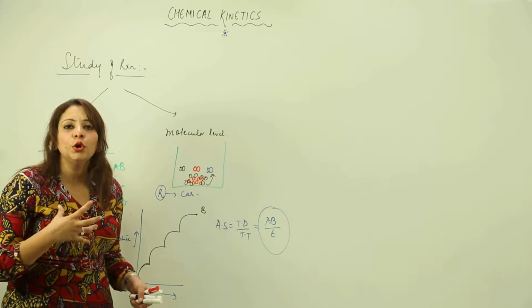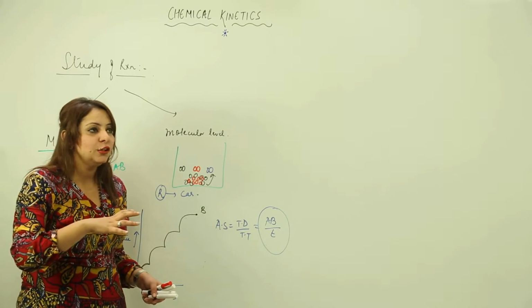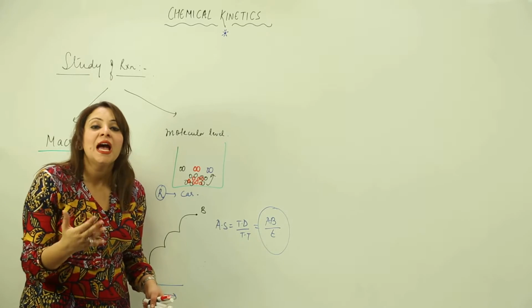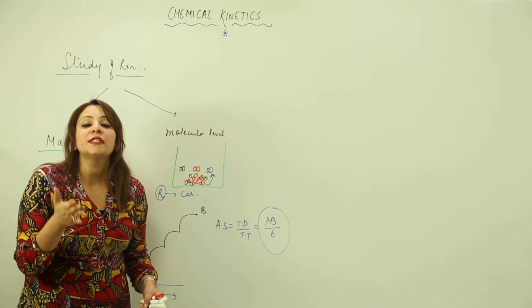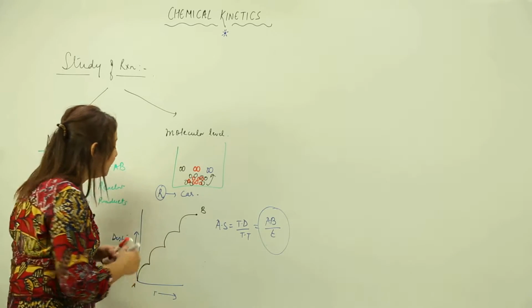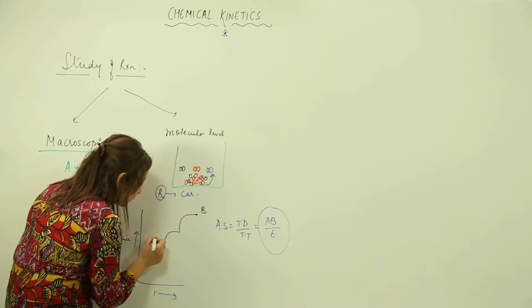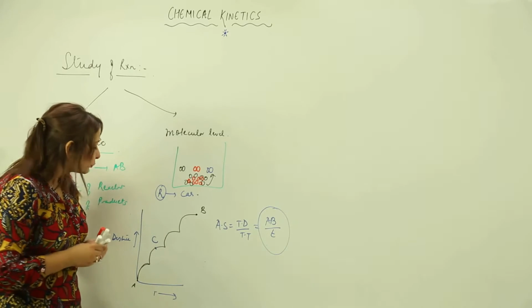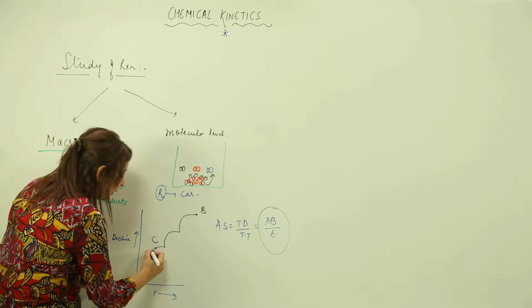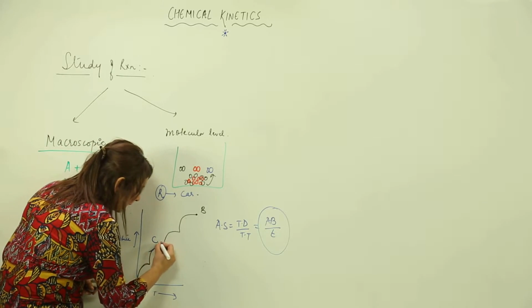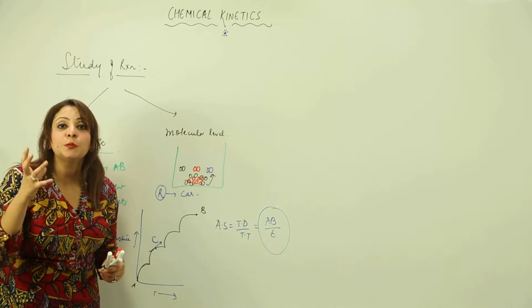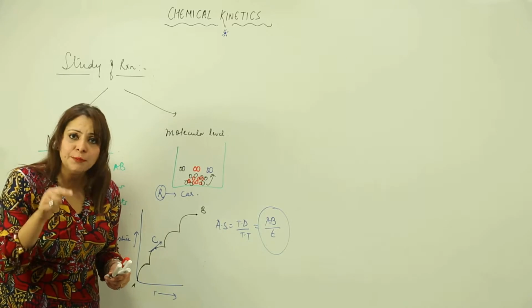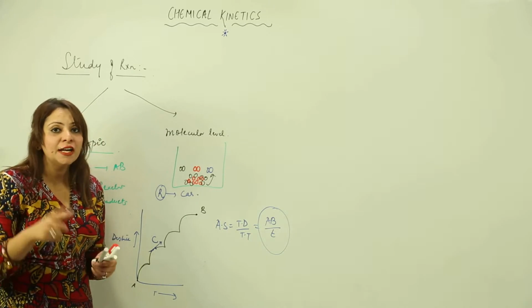But if the car hasn't reached point B and it is traveling in the middle of the route, and I just want to know its speed at this specific instant of time, suppose I just want to know its speed at this point C. Let us consider C. So now what I'm going to do is draw a tangent, and the tangent will represent the instantaneous speed, that is the speed that the car possesses at that particular instant of time, that is at point C.